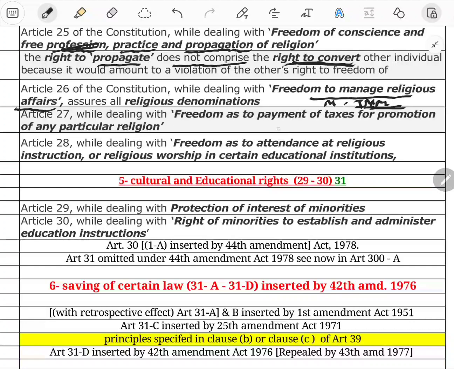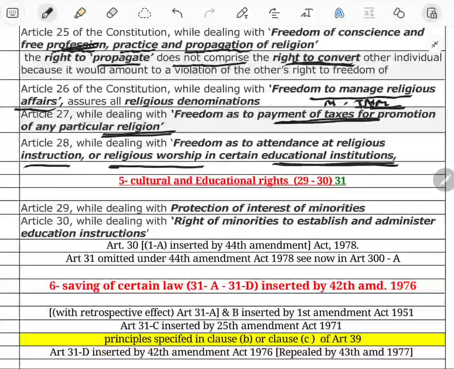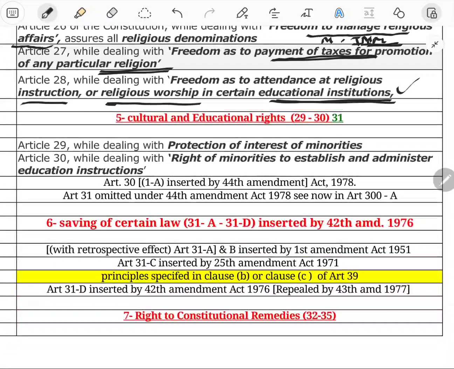Article 27 deals with freedom as to payment of tax for promotion of any religion. So no one can compel any person to pay a tax for the promotion of a religion. Article 28 deals with freedom as to attendance at religious instruction and religious worship in certain educational institutions. No religious instruction shall be given in any educational institution which is wholly maintained out of state funds. So you cannot compel any religious worship in any educational institution.